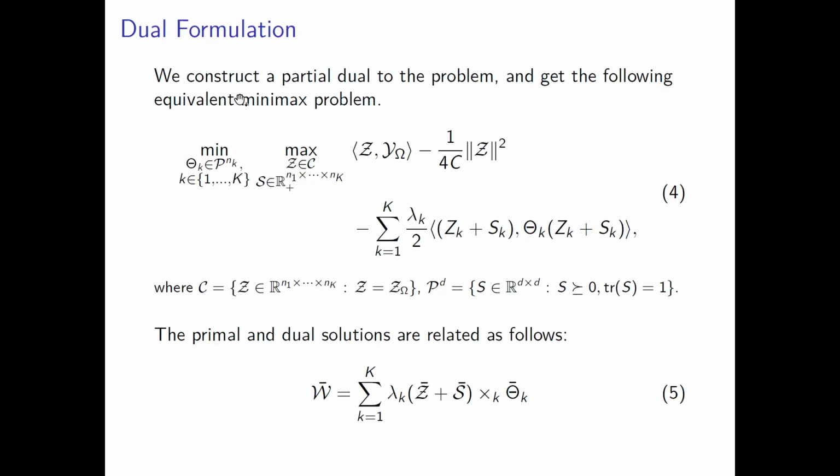Following this, we use the results from the duality theory to construct an equivalent minimax problem. In the minimax problem, we have the dual variables theta k, Z, and S. The primal and the dual solutions are related as given in equation 5, where we make use of k-mode product between a tensor and a matrix. Note that k-mode unfolding of the kth component of the sum will have rank which is determined by theta k.